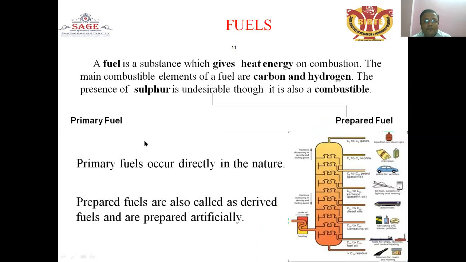What is the meaning of fuel? A fuel is a substance which gives heat energy on combustion. The main combustible elements of a fuel are carbon and hydrogen.